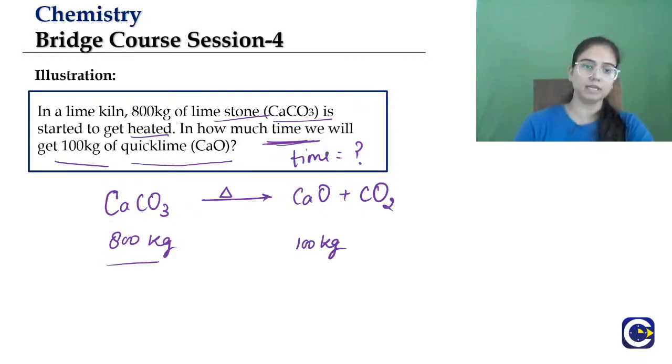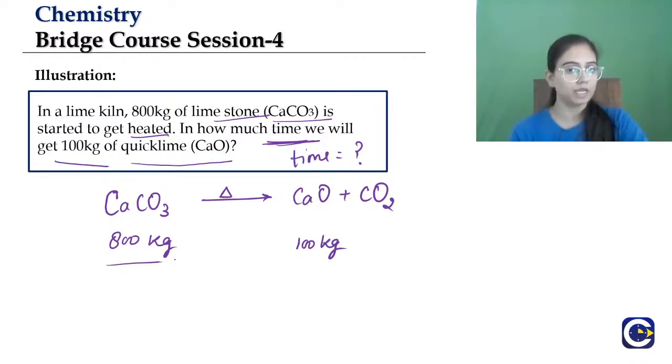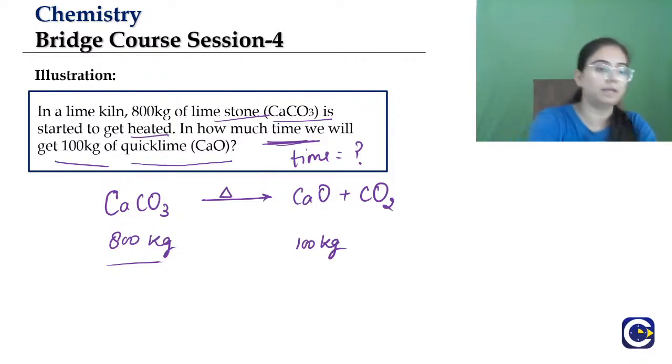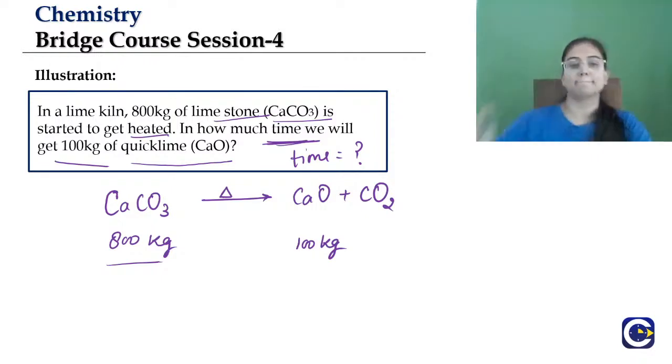Initially we had 800 kilogram of calcium carbonate. In how much time will we get 100 kilogram of quick lime? Can we calculate the time, students?